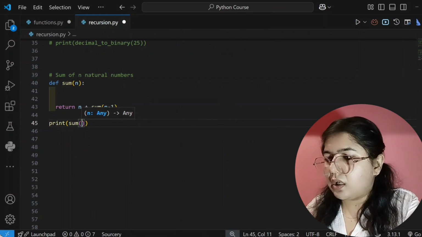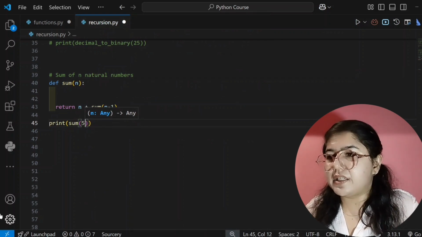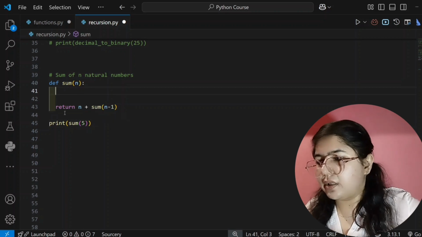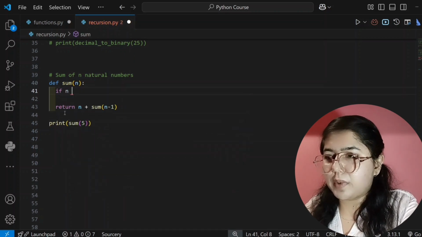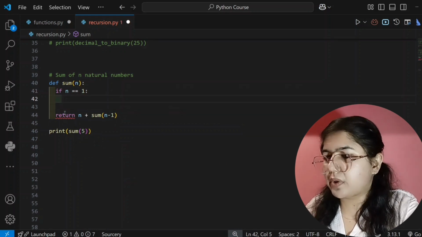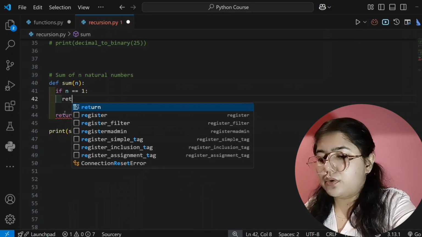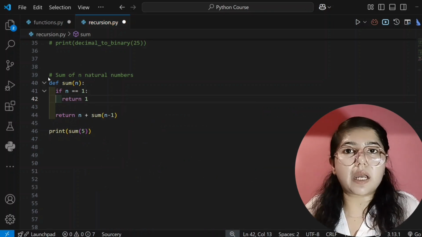After that I will pass its value, and that will be 5. Here I will write the stopping condition, means if n value becomes equal to 1, then you can return 1 and you can stop here.